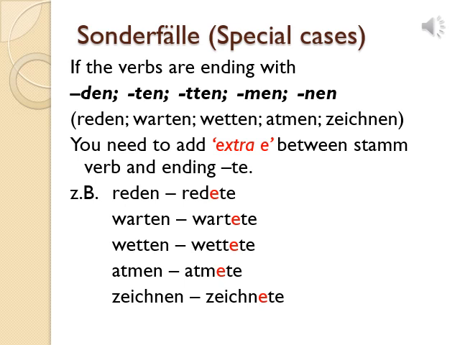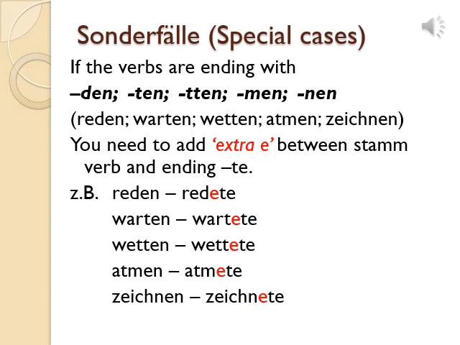Now in the earlier slide, what we have learned is that while making the Präteritum form we have to add te to the verb stem. But here only te is not enough, you have to add ete. So let's understand how to make the Präteritum form of these verbs. Red is the verb stem, so you need to add ete: redete. Warten, wart is the verb stem, so wartete. Wetten, wett is the verb stem, so wettete.